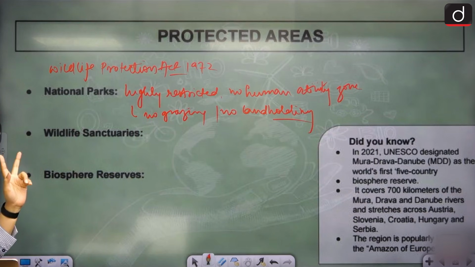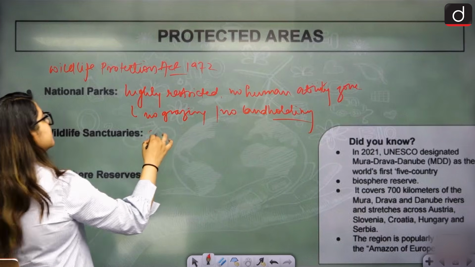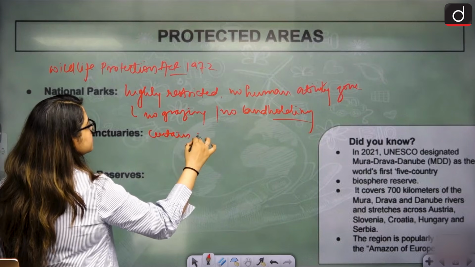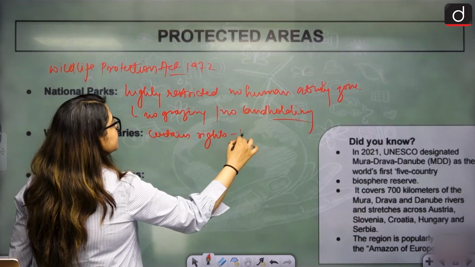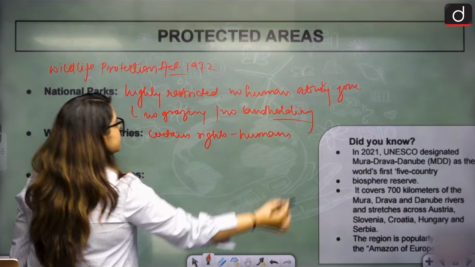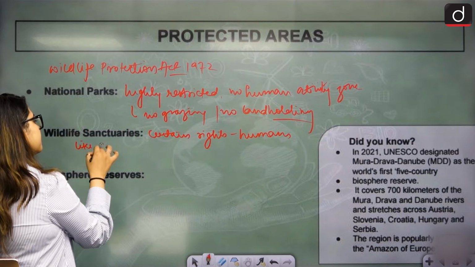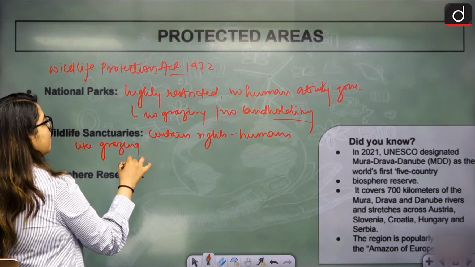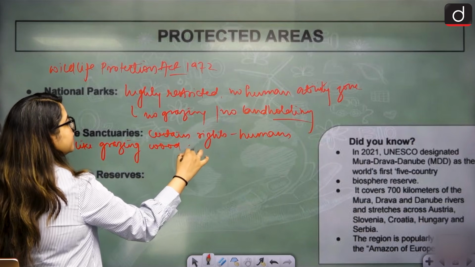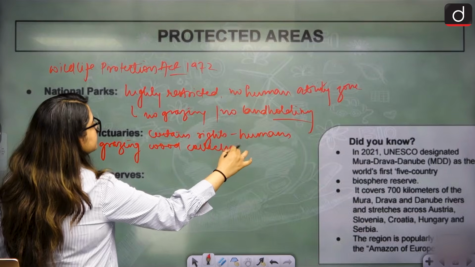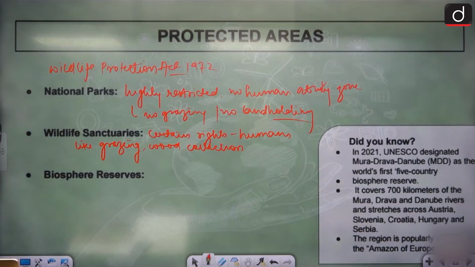Second is wildlife sanctuaries. In wildlife sanctuaries, there are certain rights given to humans. This is still protected, but with certain rights. Certain rights like grazing or wood collection. Right? This is the basic difference that is created through this. But not for everybody. For local communities.